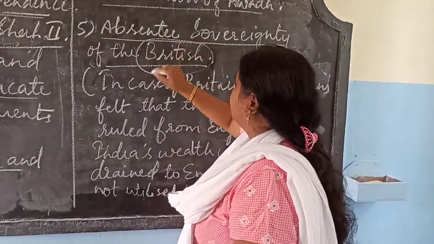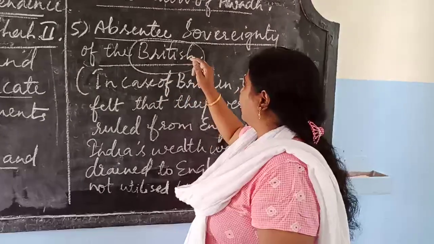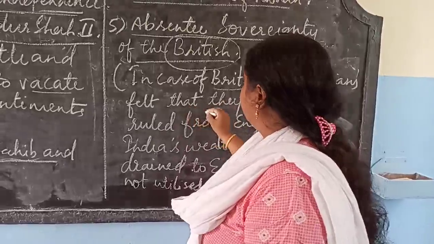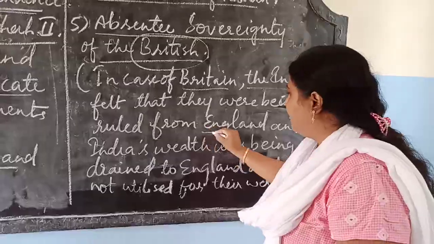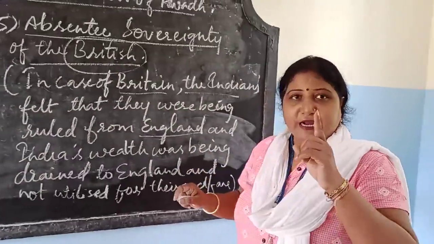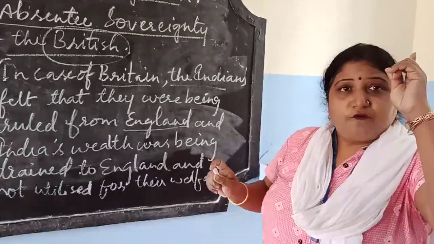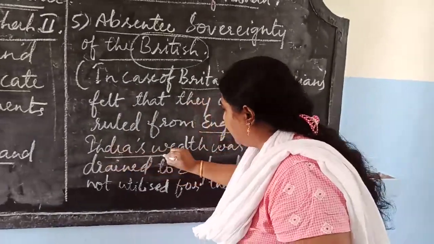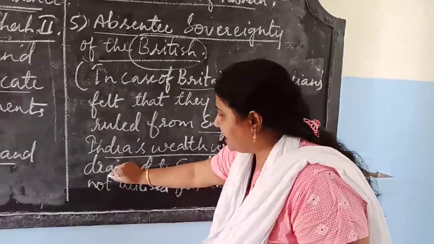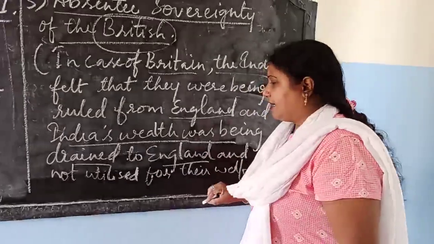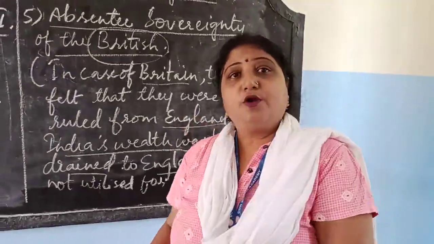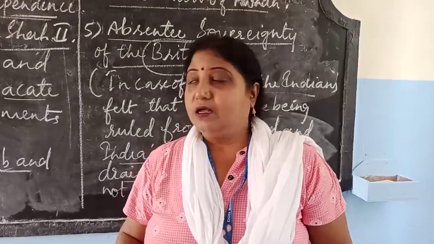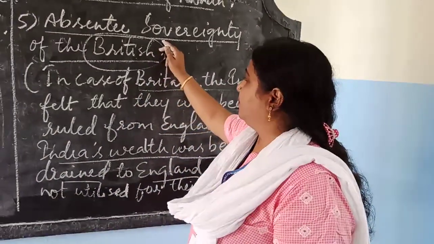Now here what happened, the British government was not in India. In the case of Britain, the Indians felt that they were being ruled from England. The Indians felt that they were being ruled from where? From England. Okay, and India's wealth was being drained to England and utilized for them, not for the welfare of the Indians. This is the absentee sovereignty.